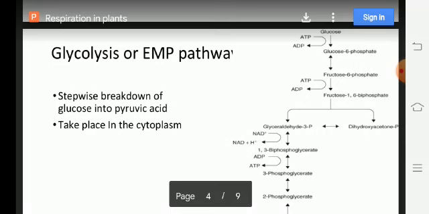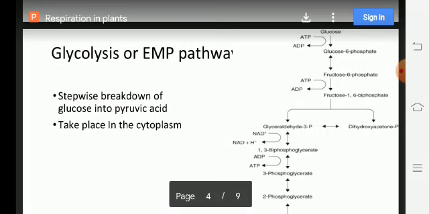First, coming to glycolysis. As the name indicates, glyco means glucose and lysis means splitting. That means glucose is broken down into two molecules of pyruvic acid.